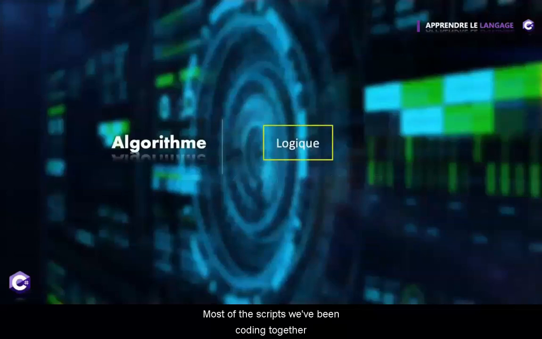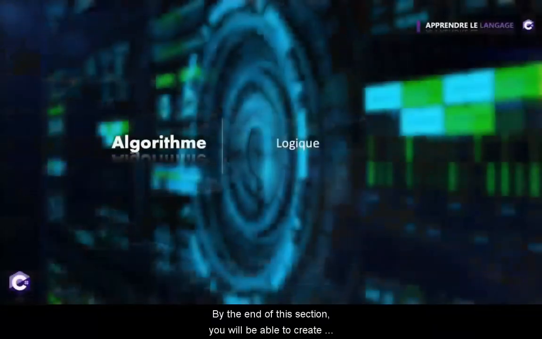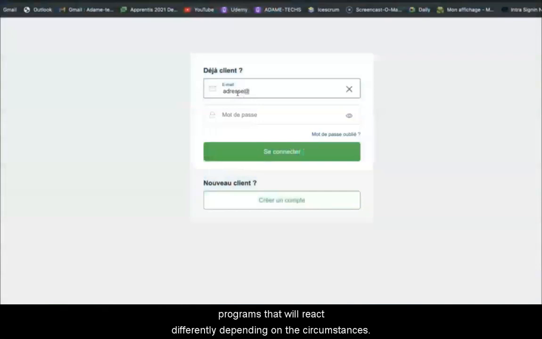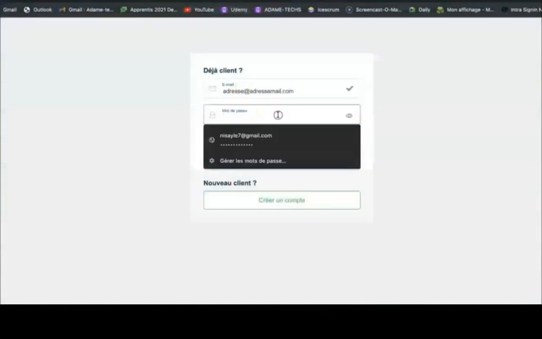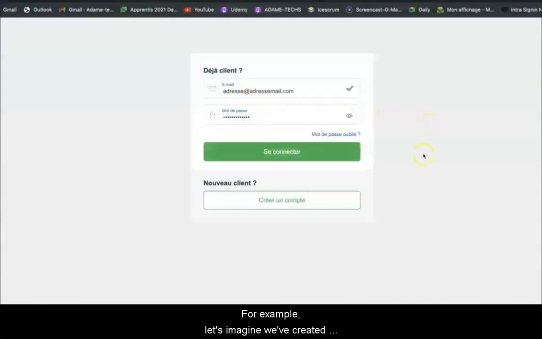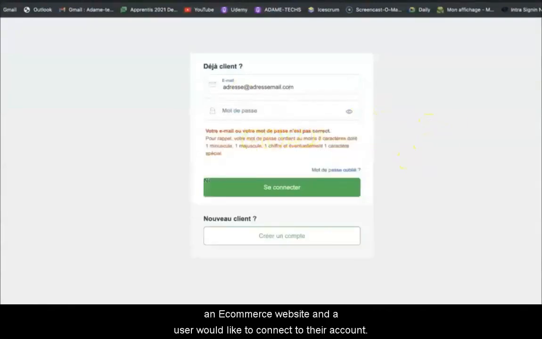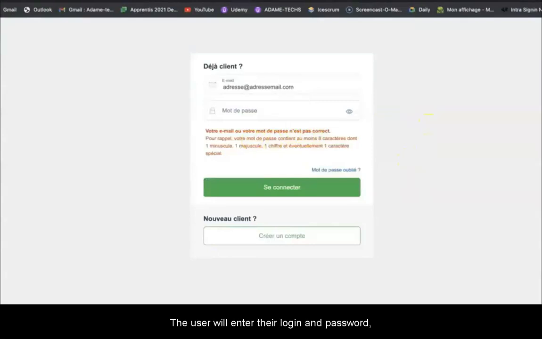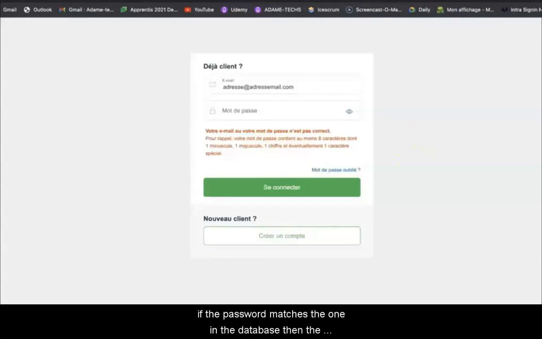Most of the scripts we've been coding together were not intelligent enough so far. Indeed, when you ask it to display a sentence, it will display it without asking any questions. By the end of this section, you will be able to create programs that will react differently depending on the circumstances. For example, let's imagine we've created an e-commerce website and a user would like to connect to their account. In this case, we will use the conditions. The user will enter the login and password. If the password matches the one in the database, then the user can be connected.